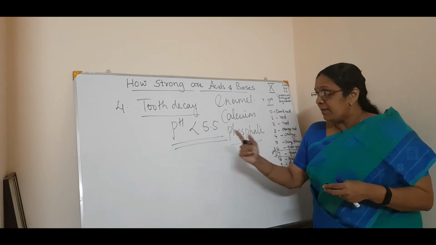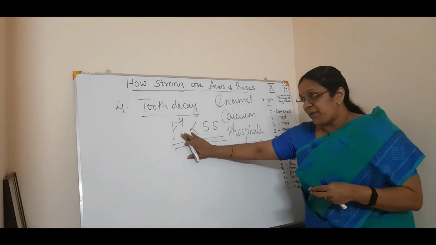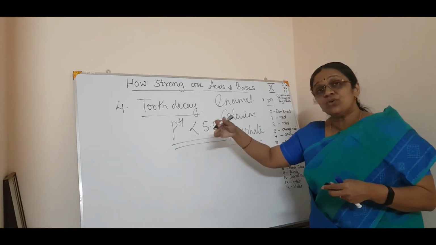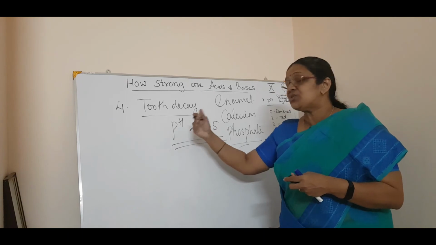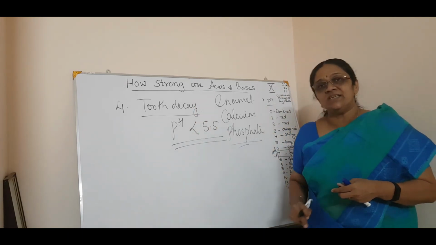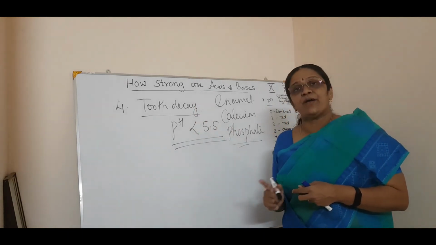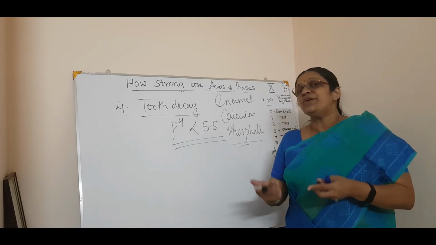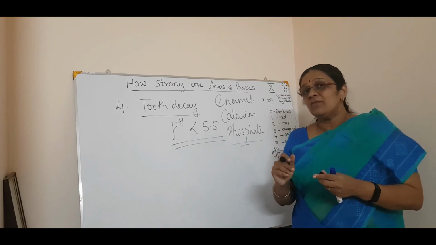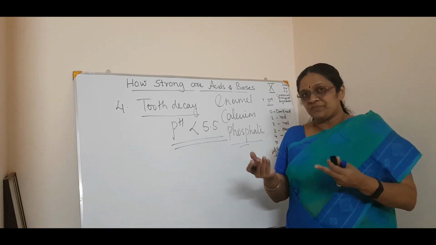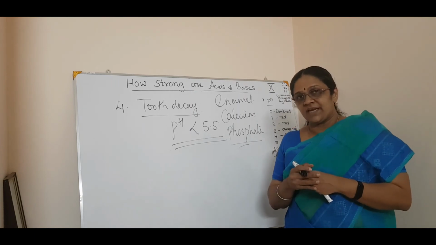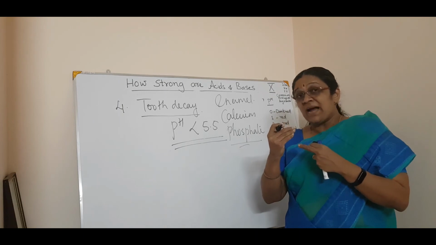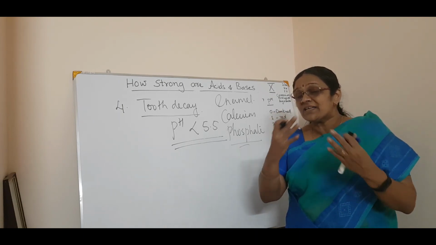That means when the pH of the mouth is less than 5.5, then it begins to corrode or decay. Now the question is, how does this become less than 5.5? That you all know. When you take food, after food, what will happen? Sometimes you won't brush your teeth. Correct. Now, at that time, what is there in your teeth? Bacteria are there. Now, what will the bacteria do?